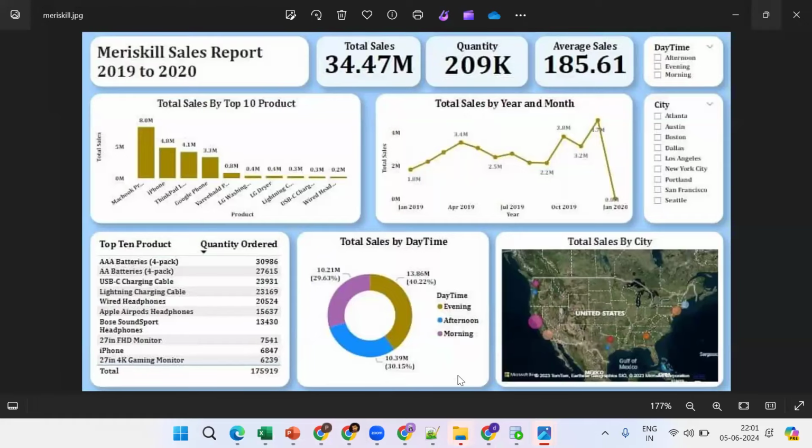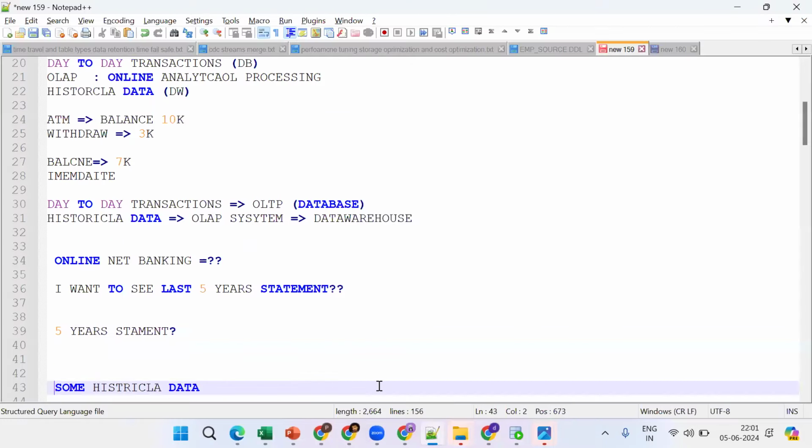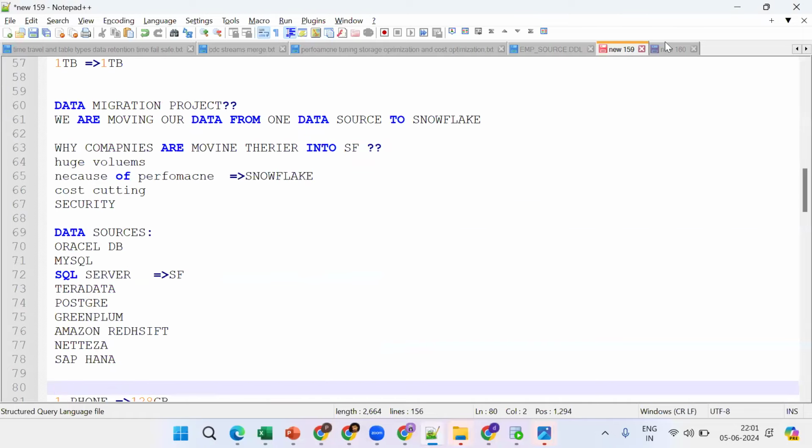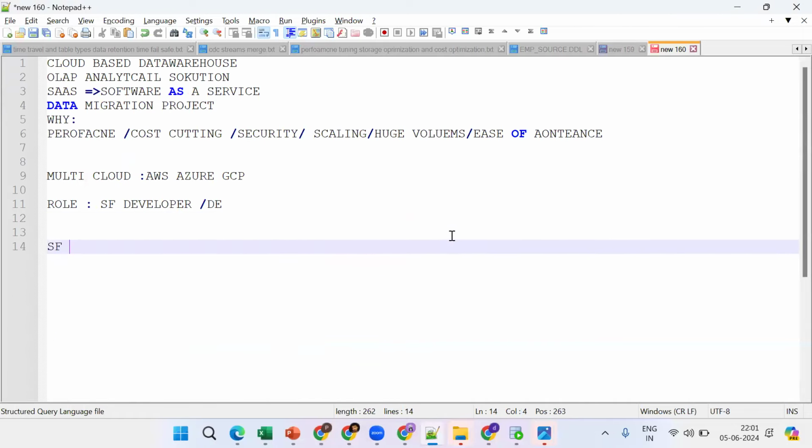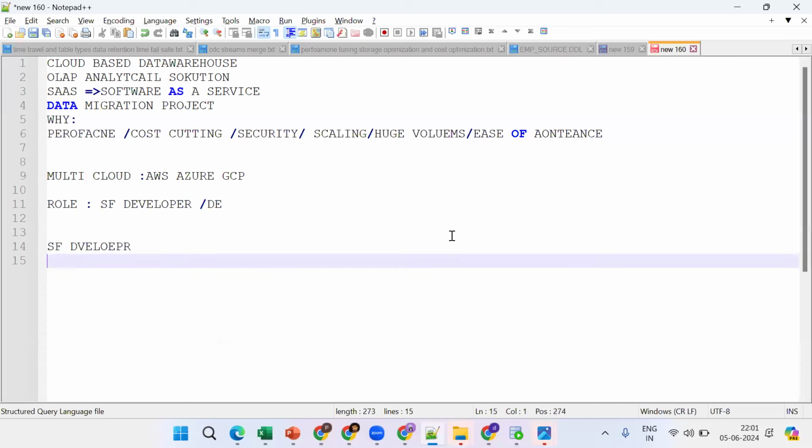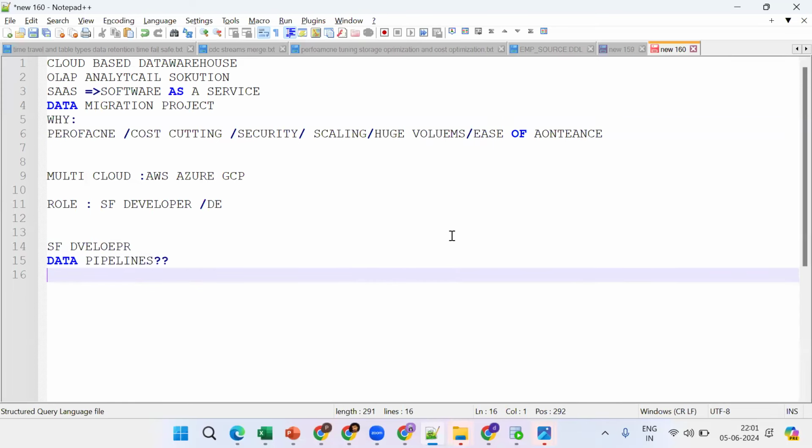Remember, as a part of being a Snowflake developer, what exactly will we do? Tell me. As a Snowflake developer, we are trying to create the data pipelines. Tell me why we want to create data pipelines.